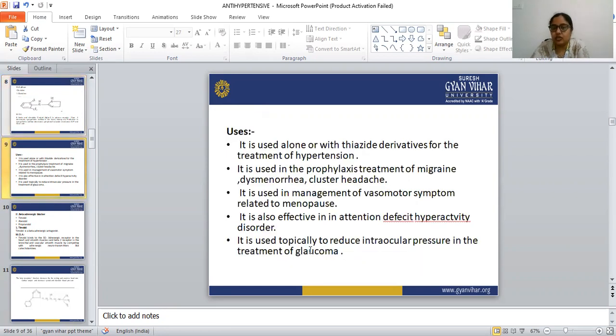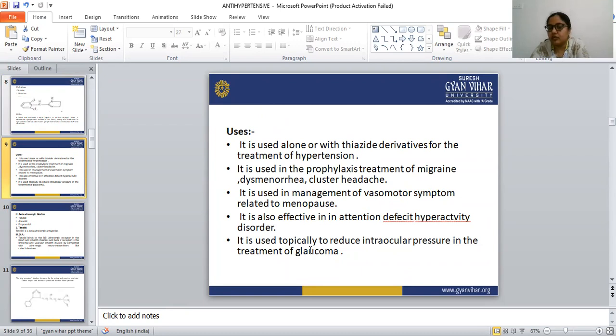And the uses of this centrally acting drug, clonidine: it is used alone or with thiazide in the treatment of hypertension. It is also used in the prophylaxis treatment of migraine.